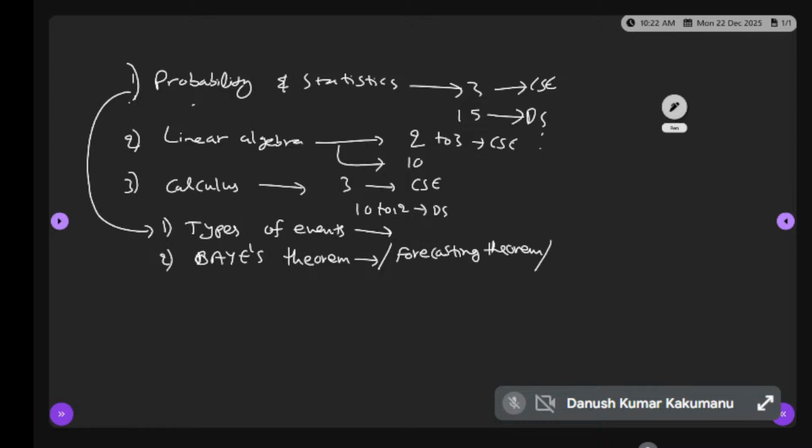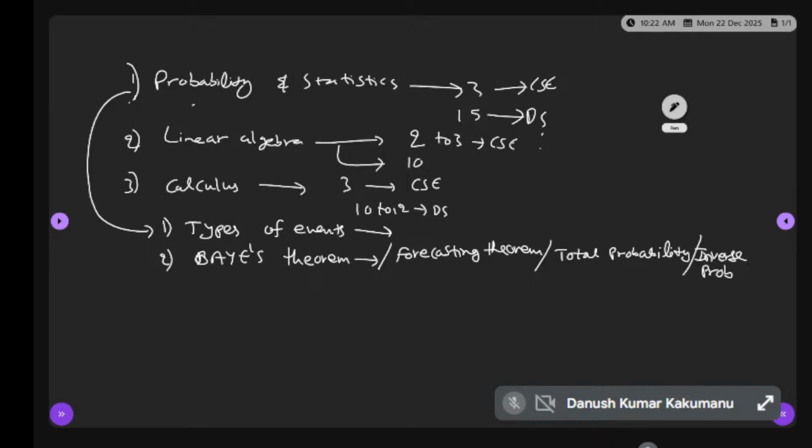One more name is total probability. Another name is inverse probability. Different names are there for the Bayes theorem.